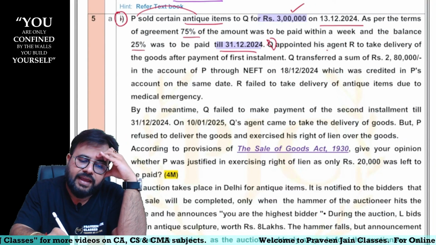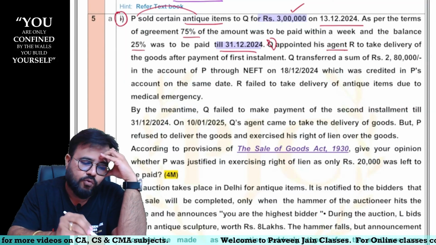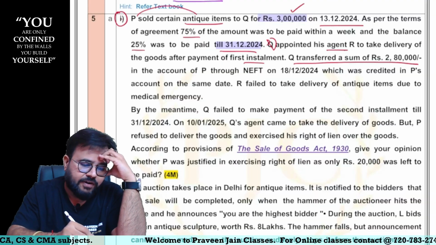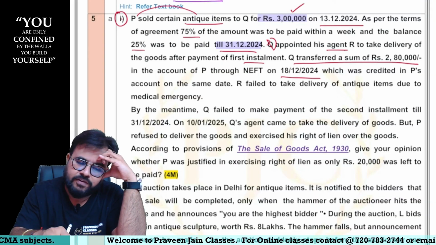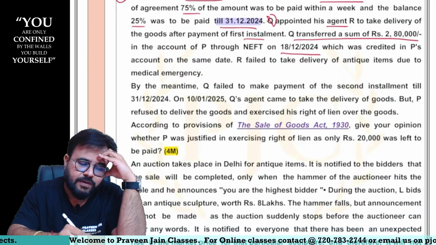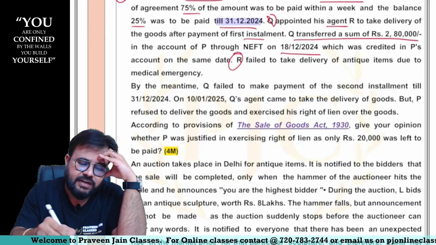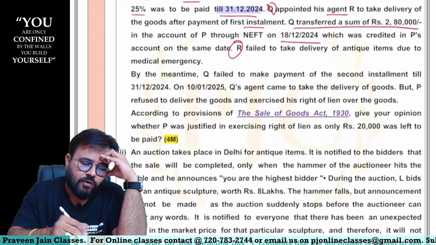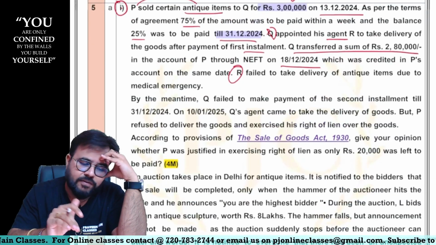Q appointed agent R to take delivery of the goods after payment of the first installment. The first installment was paid on 18/12 and credited on the same day. But the agent did not go and collect the items due to some medical emergency. Now, what has happened in between?